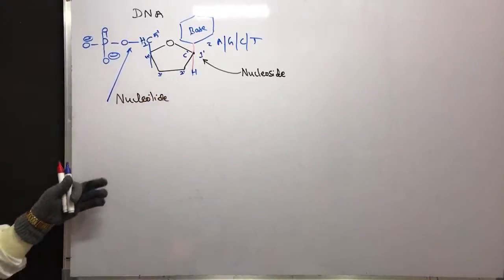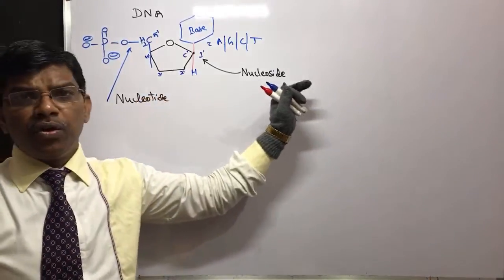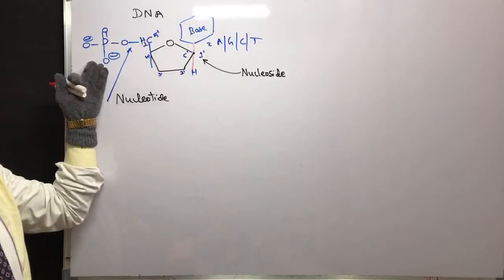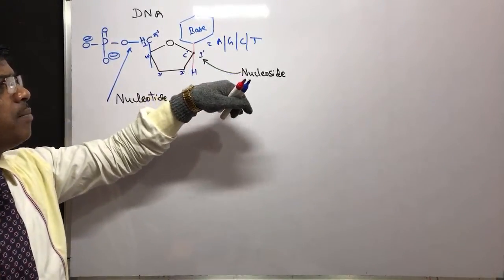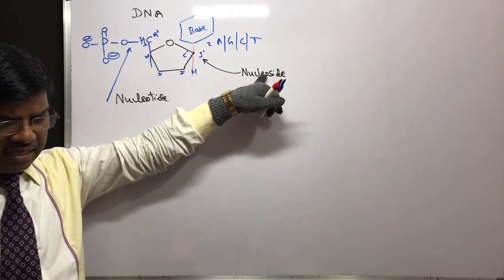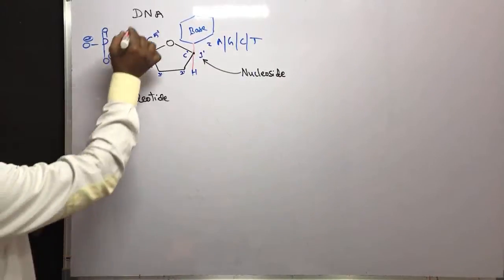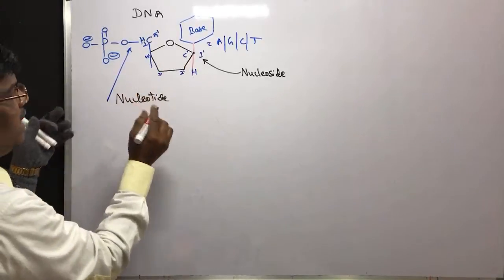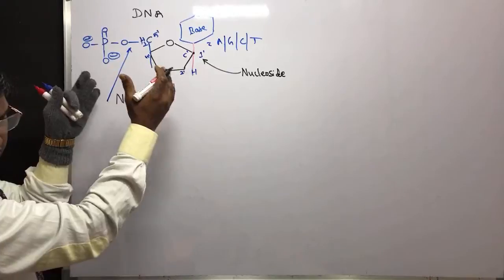Important, students, that terminology: nucleotide and nucleoside. The right side is nucleoside, the left side is nucleotide. The phosphate ester is the nucleotide. This glycosidic type bond with the base is the nucleoside. So let us say this is one unit of DNA.